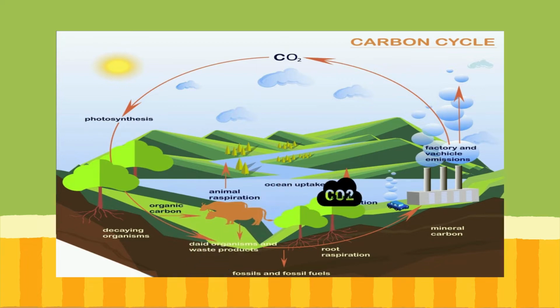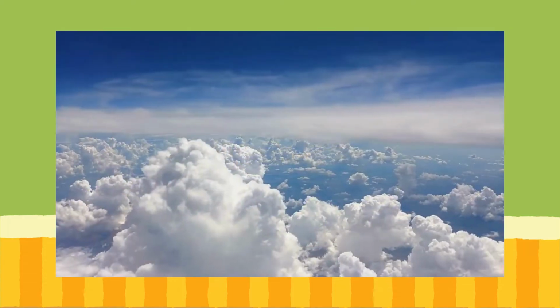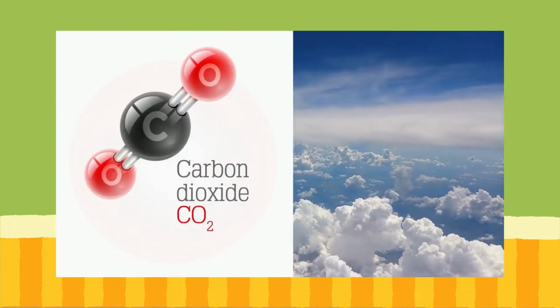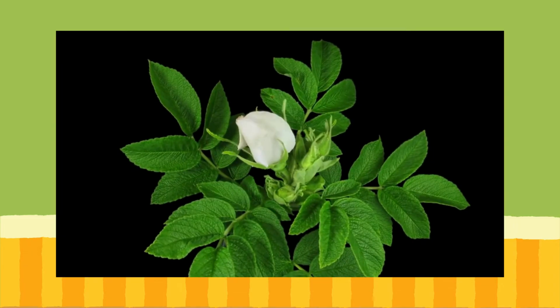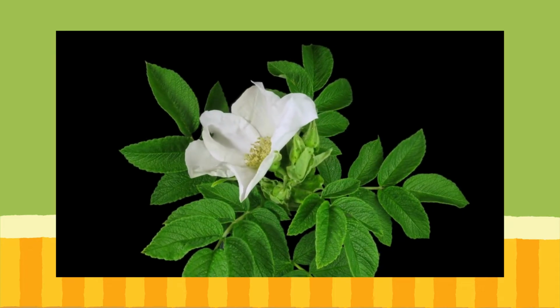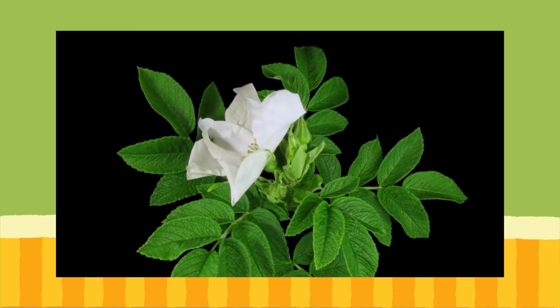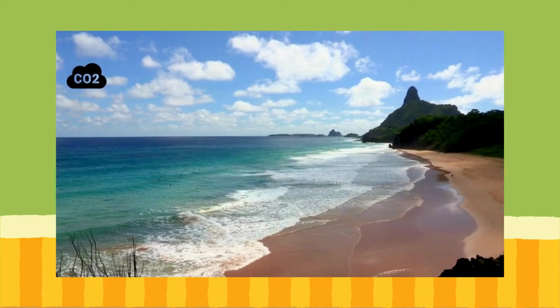Let's take a look at what happens at each of these areas. Carbon is found in the atmosphere in at least 2 forms, carbon dioxide and methane. This atmospheric carbon can be absorbed by autotrophs like plants and plankton to be used for photosynthesis. It can also be absorbed by bodies of water and the ocean. When carbon is absorbed by the ocean, it reacts with the water and creates carbonic acid.